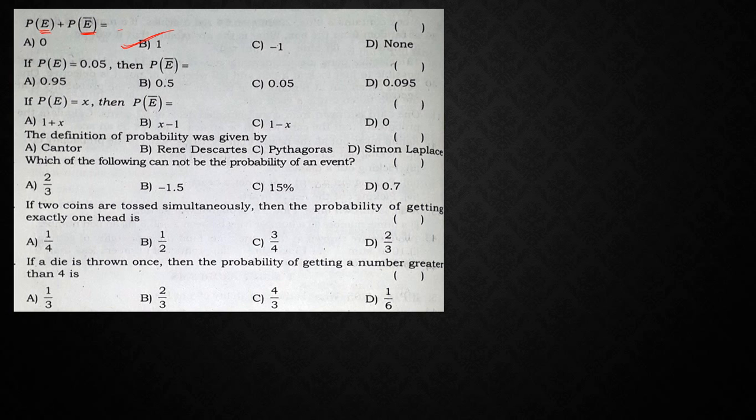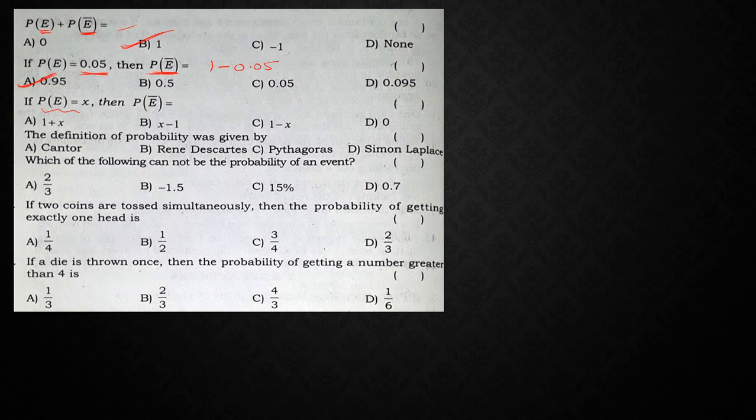Based on this question, we have two more questions. P of E is equal to 0.05. Then the probability of not happening of event E, E bar, is nothing but equal to 1 minus 0.05. So P of E bar is nothing but 1 minus P of E, which gives me 0.95.